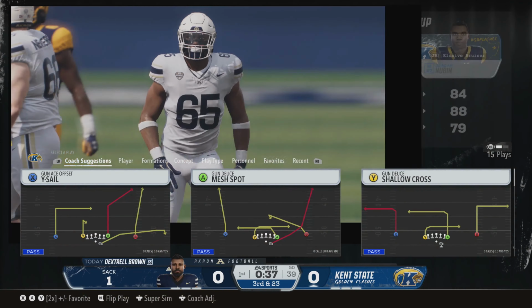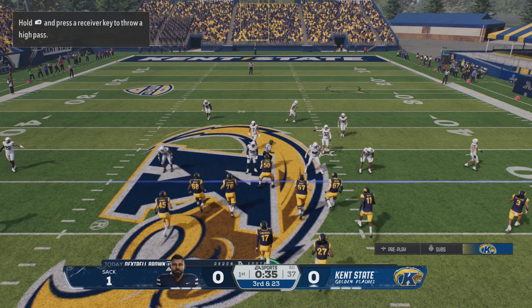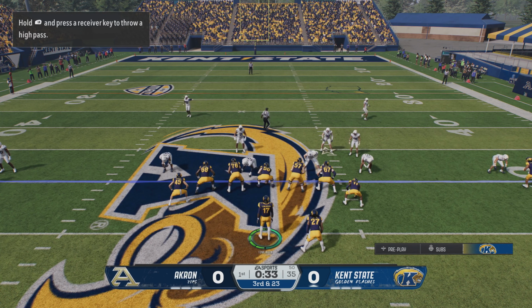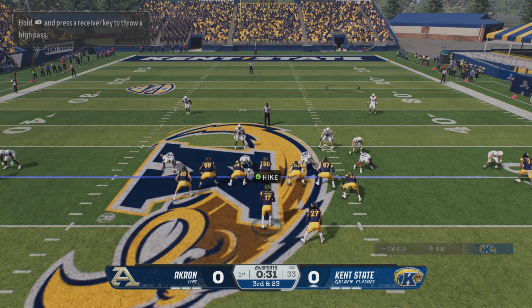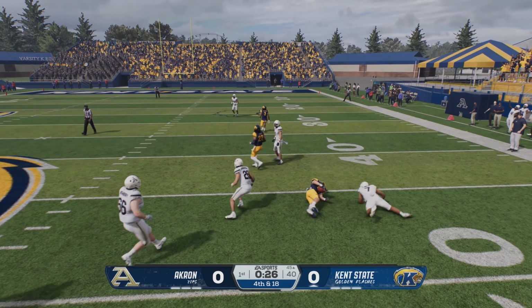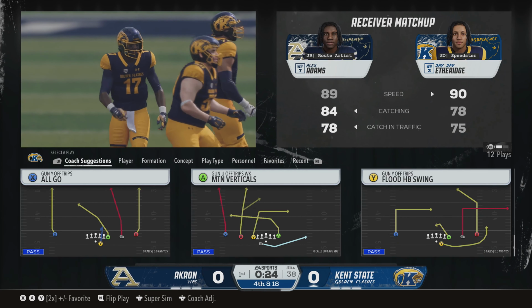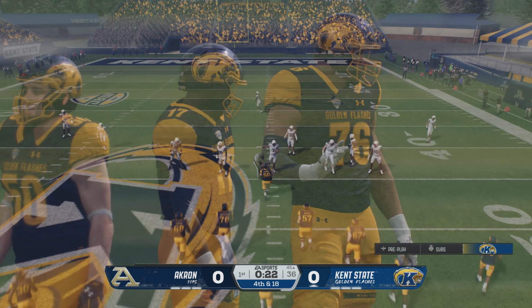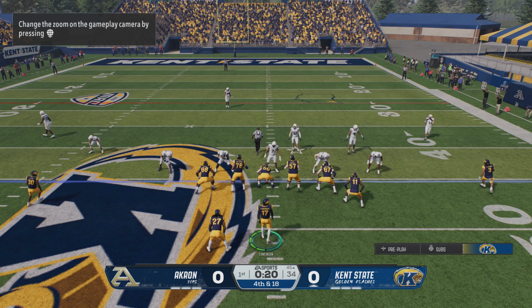Oh, they trap him for a sack. It just looked like the quarterback was holding on to the ball a bit too long that time, allowed the defense to be able to get the pressure, and they come up with the first sack of the game. Finds that big tight end for a short pass. The defense stops him short of the marker, so it's 4th down coming up.